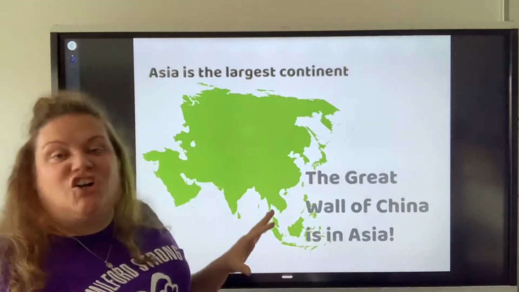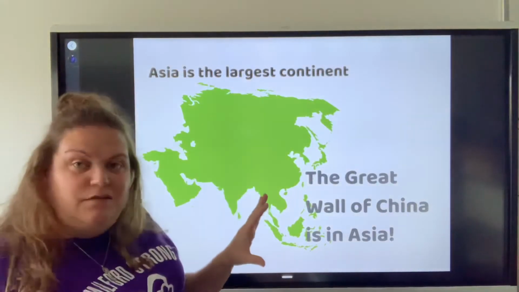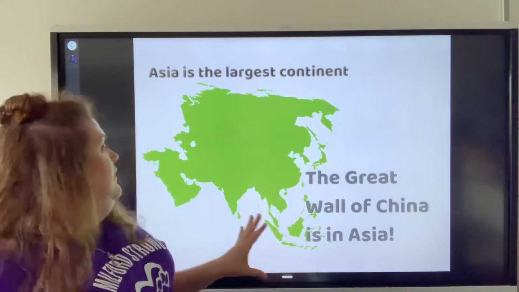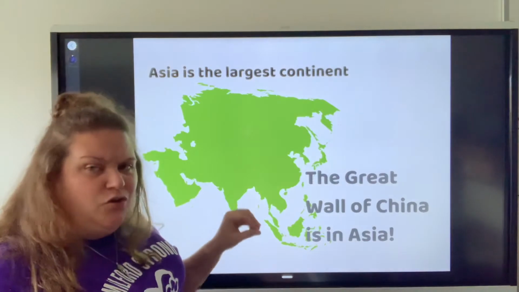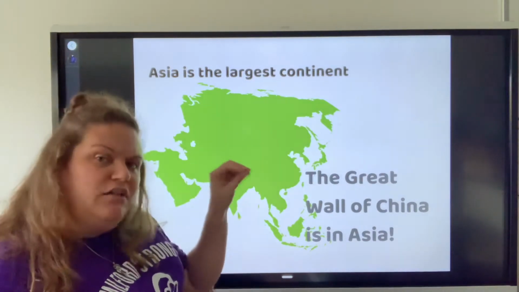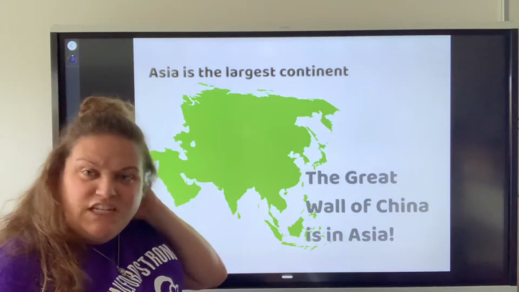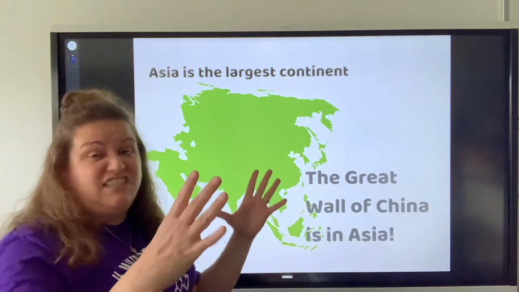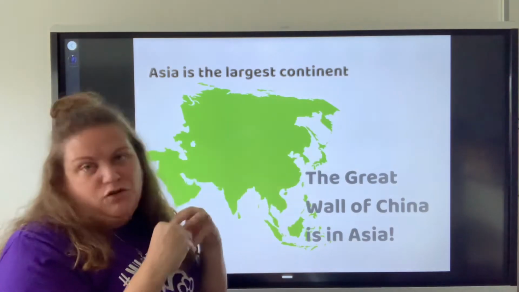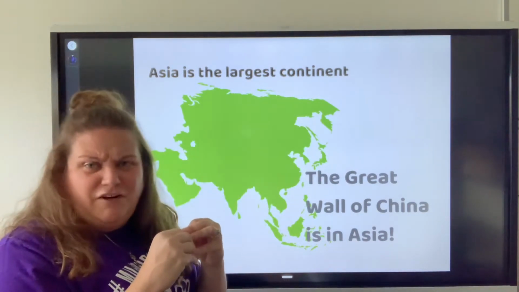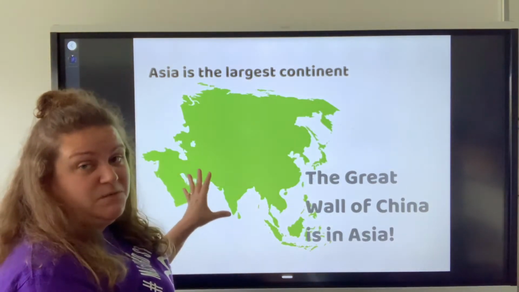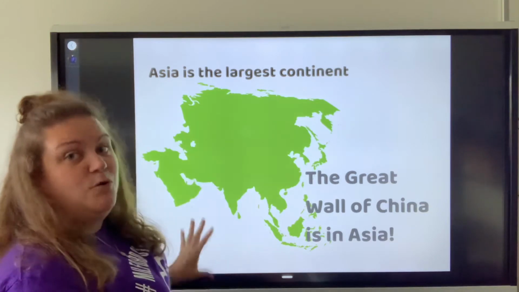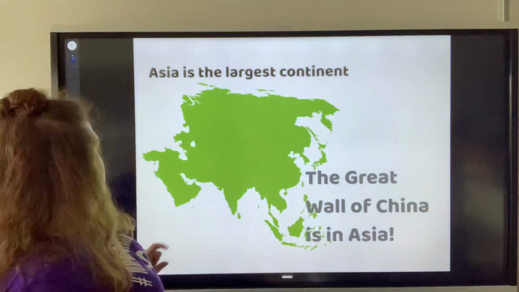Asia is the largest continent. It's the largest landmass on the earth. The Great Wall of China is in Asia. When you go to your Google Slides and you're trying to label Asia, you're going to say, Mrs. Plumpton, it doesn't look that big in the box. That's because it's so big that when they shrink it down to fit in a Google Slide box, it looks very, very small because of the way it's spread out. So you might want to save this one for last when you match it because it might be the most challenging one to match.